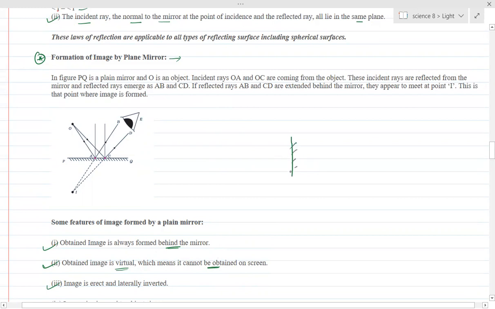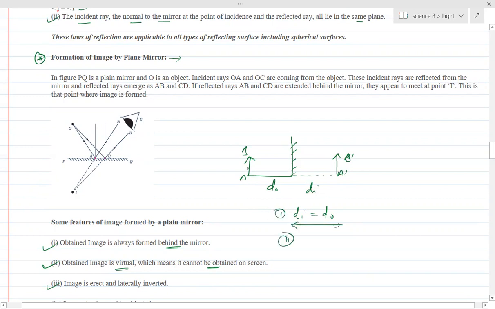You can understand it like this also. Suppose this is a plane mirror, and one object AB is here at a distance d naught. The image is formed behind the mirror here. B dash A dash is the image formed, and the distance of the image behind the mirror will be equal to the distance of the object in front of it.